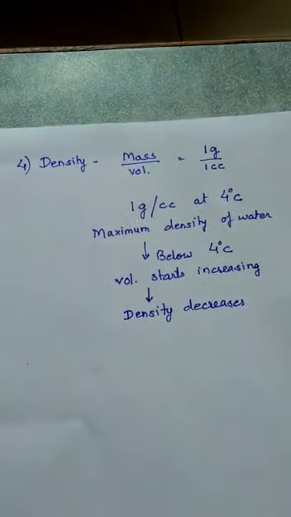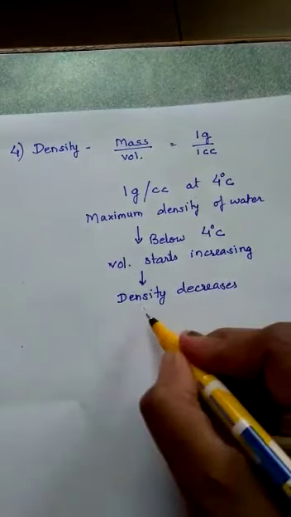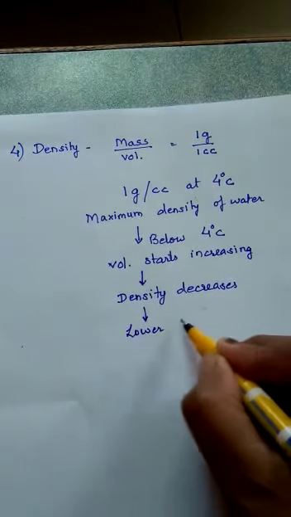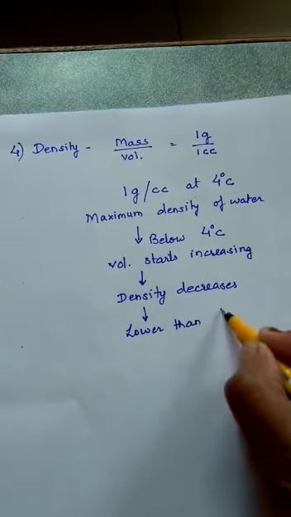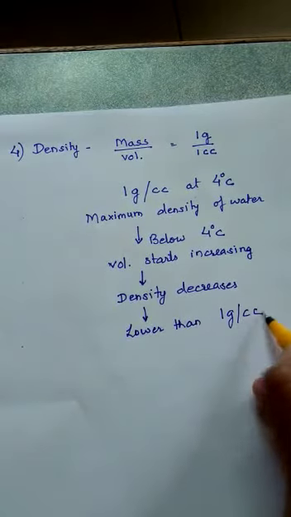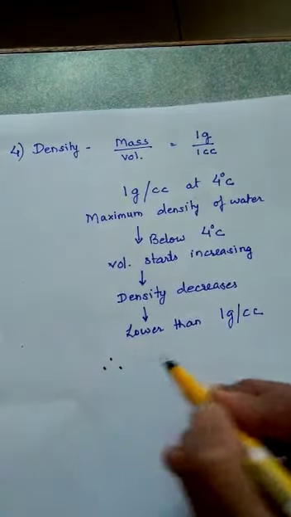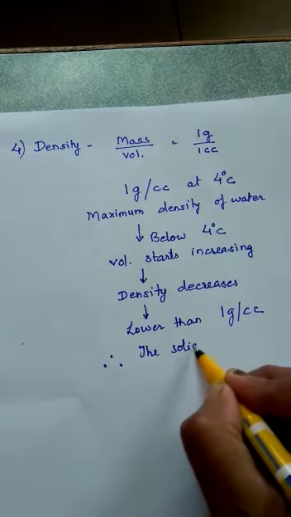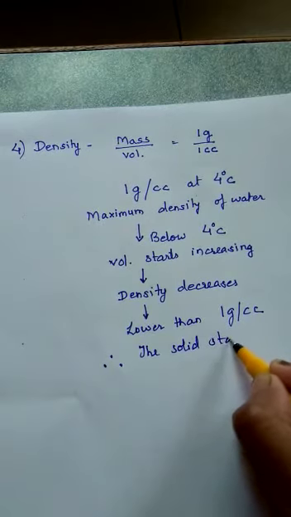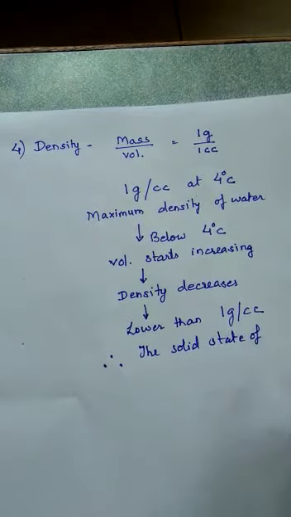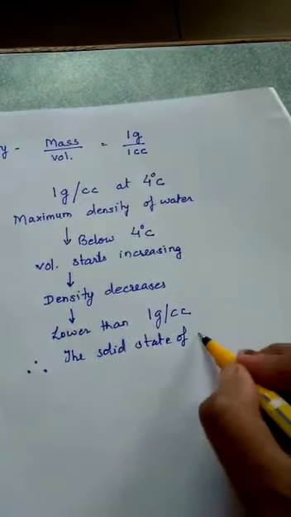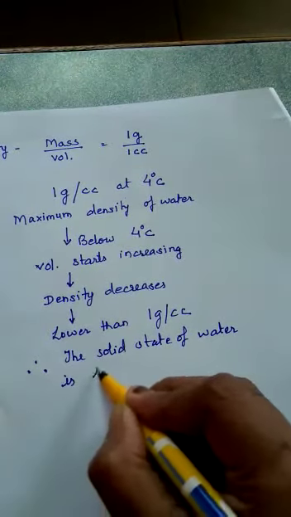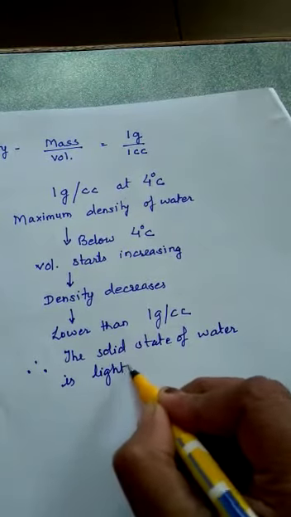When the density decreases, it becomes lower than 1 gram per cc. Therefore, the solid state of water is lighter than its liquid state.